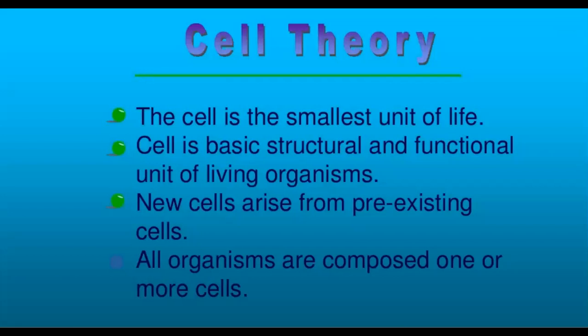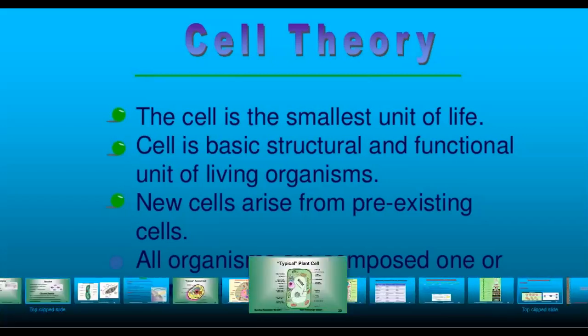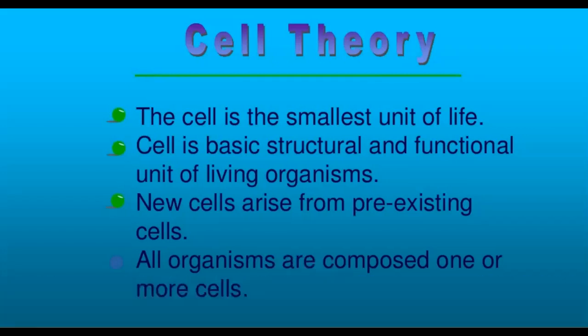About the names of the biologists, you need not know now. What does the cell theory say? The cell theory says that the cell is the smallest unit of life, and cell is a basic structural and functional unit of living organisms. New cells arise from pre-existing cells, and all organisms are composed of one or more cells. So this was what was said in the cell theory.